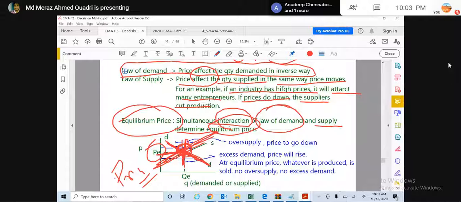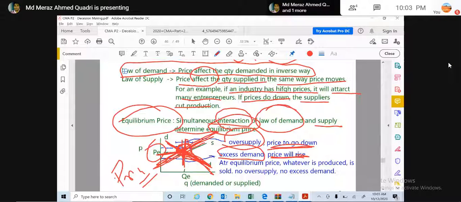Anything above this is oversupply, and the price has to come down. Anything below this means people are demanding more at the lower price. That is excess demand, and the price has to rise. When the demand is high, you will stop catering to everyone, so you just increase the price so that many people will go out.